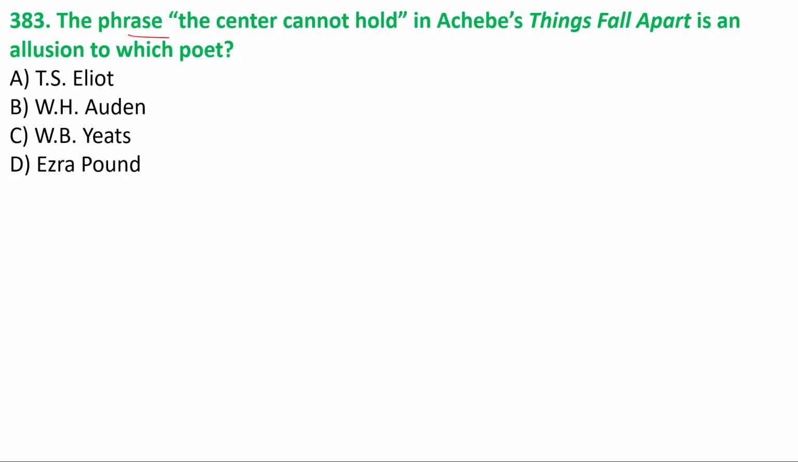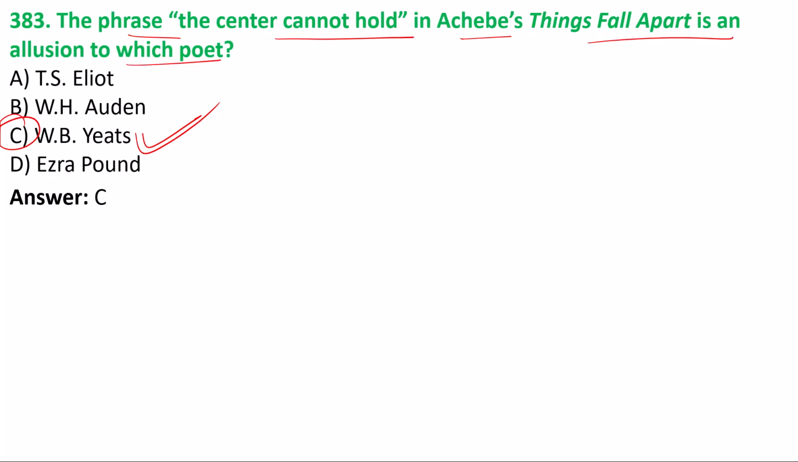383, we have the phrase "the center cannot hold" in Achebe's Things Fall Apart, an allusion to which poet? The center cannot hold, that is W.B. Yeats. Option C is the answer. W.B. Yeats' The Second Coming is the poem. Where we have the phrase "the center cannot hold," Things Fall Apart has taken its title from the poem The Second Coming, and that's why we will tick option C as the correct answer.